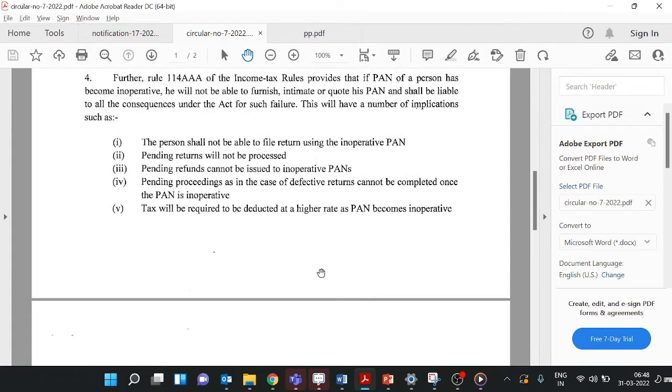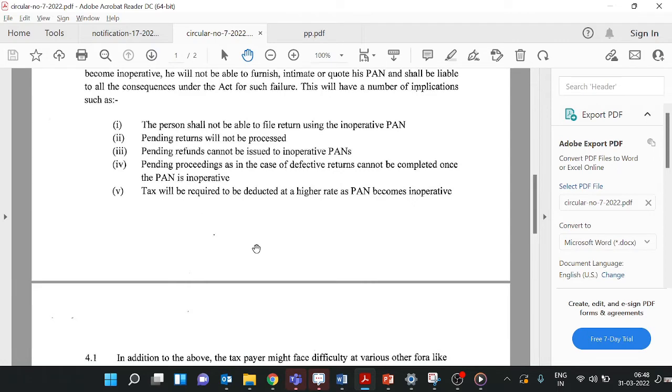So the CBDT wants to inform individuals who are eligible to obtain the Aadhaar number that if you have not linked the Aadhaar number by 31st March 22, these are the consequences of an inoperative PAN.